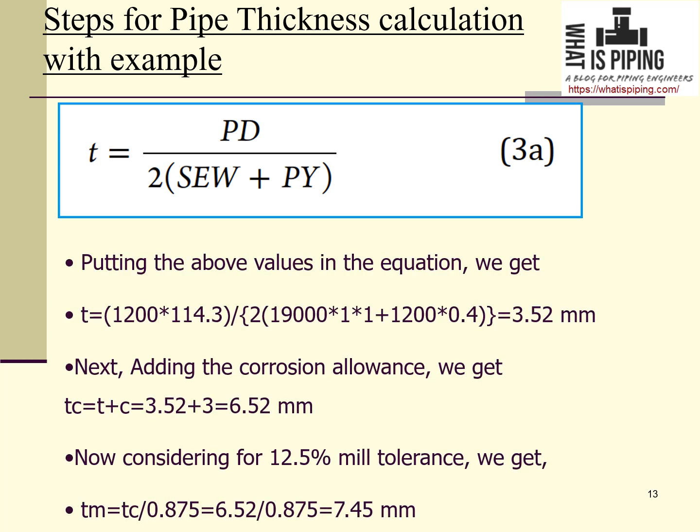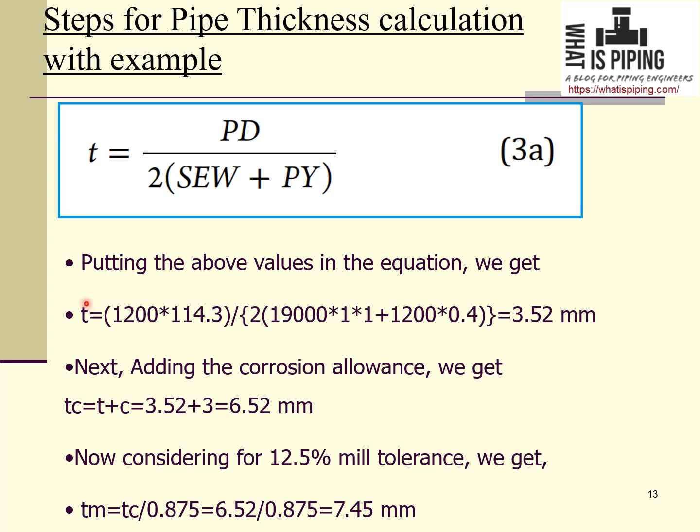Now, if we put all the values that we discussed earlier in the equation, we will get this t. So t is equal to 1200 into 114.3 divided by 2 into (19,000 into 1 into 1 plus 1200 into 0.4). This gives a value of 3.52 mm.